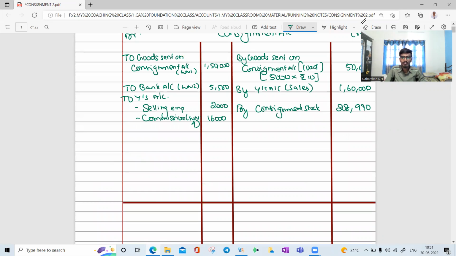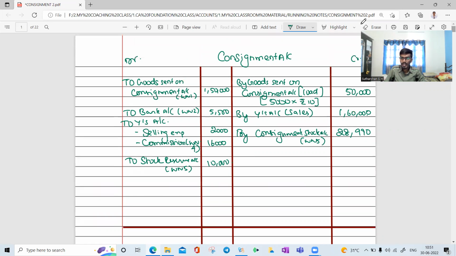28,990. In the opposite side, we have to charge a load. Okay, in the name of stock reserve, to stock reserve account, same working note 5 calculation. This is also working note 5 calculation. Give a reference. It is 10,000. Okay, shall we add on? Can you sum it up?